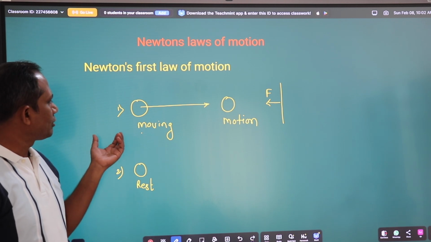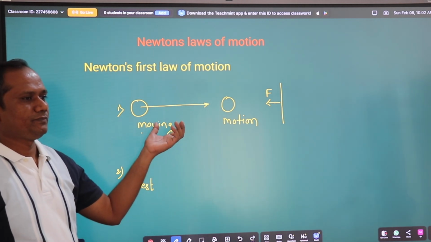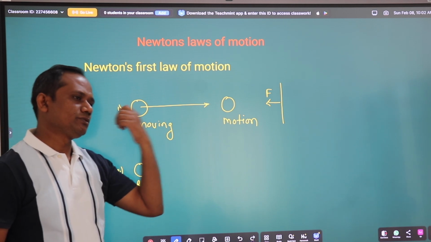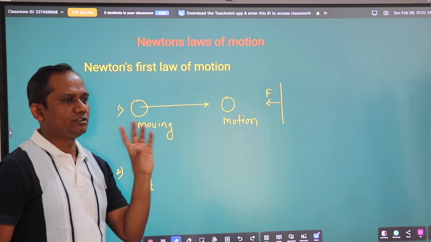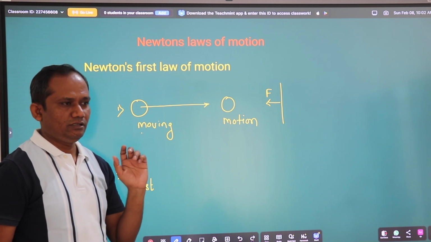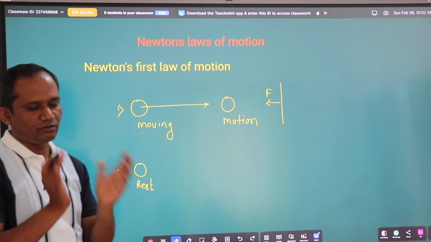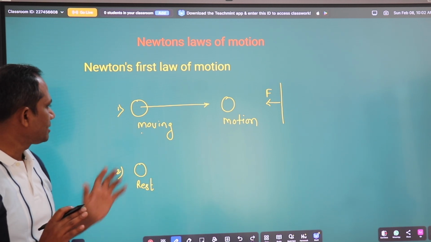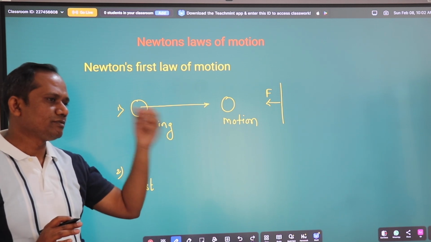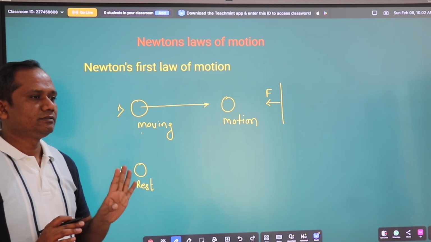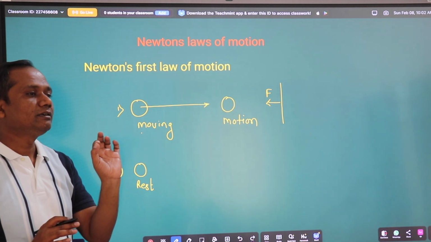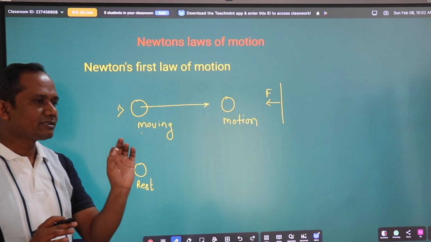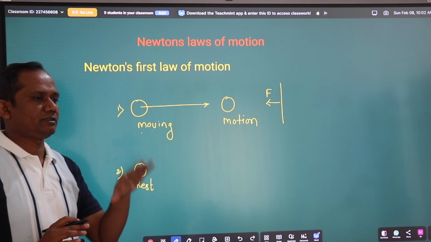This means that when an object is in motion, it will continue its motion, just like the Earth. Earth is in motion. This Earth is always moving. This means that this moving object will always keep moving until when? Until an external unbalanced force acts on it.